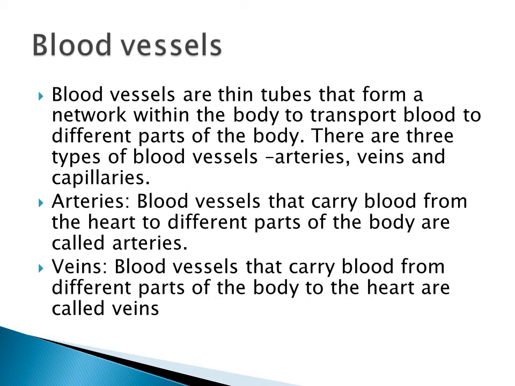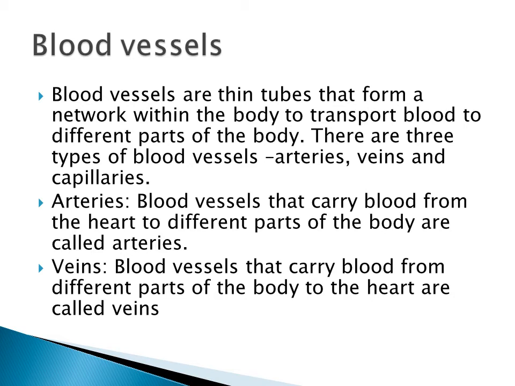So there are three types of blood vessels. What are they? The first one is called arteries. The second one is called veins. And the third one is called capillaries. So these three are the blood vessels that form a network within the body.